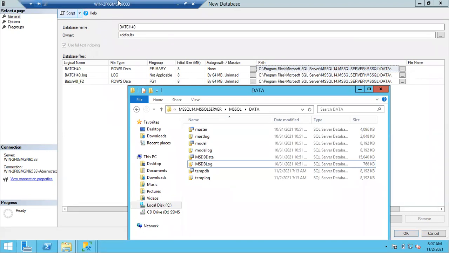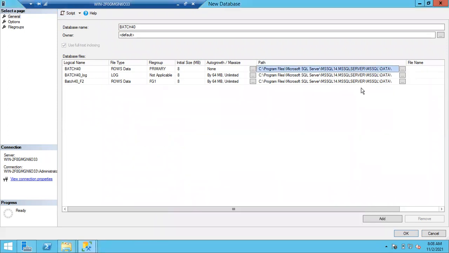Okay. Guys, can you please explain why 6 files, Shankar, Krishna? Log files and master files, 3 and 3. You understood this concept in this way? Did I tell you that 3 log files will be created for every database? No, sir. Only 1 log file, right? Then why 3?